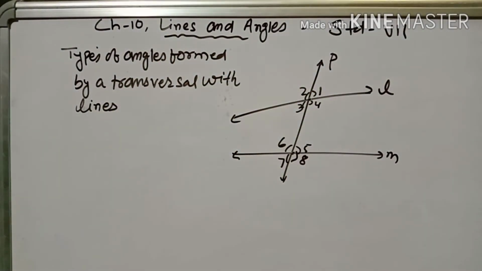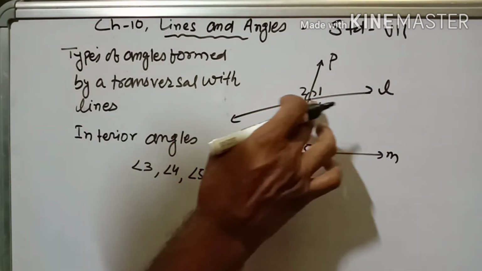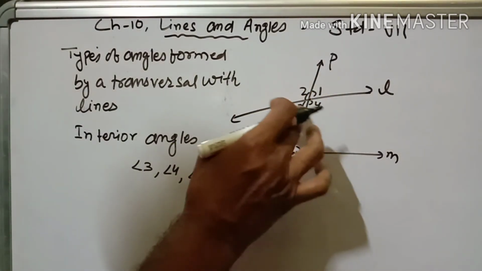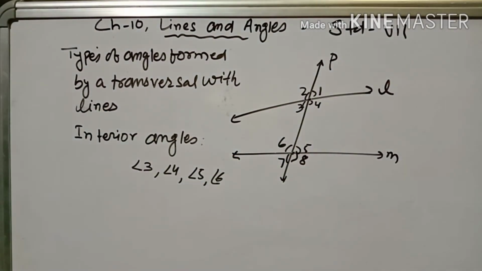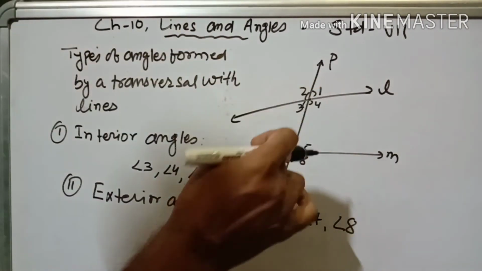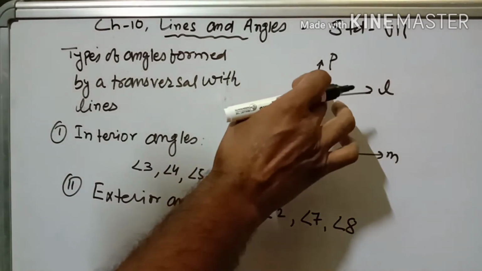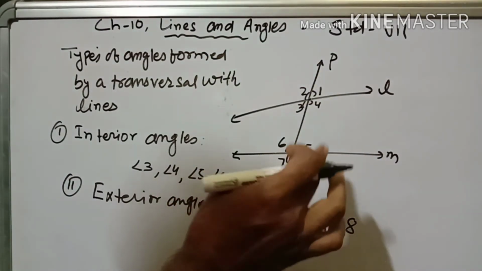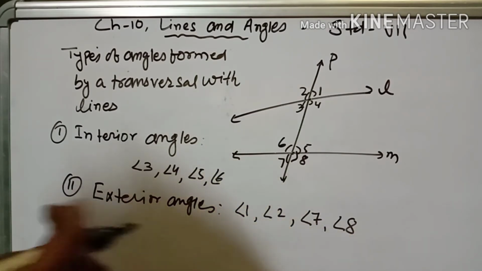Please write down. Interior angles. Angles 3, 4, 5, 6 are known as interior angles. Interior angles are found inside of the lines. Exterior means just outside. See, angle 1, angle 2, angle 7, angle 8 are exterior angles. Write down please.